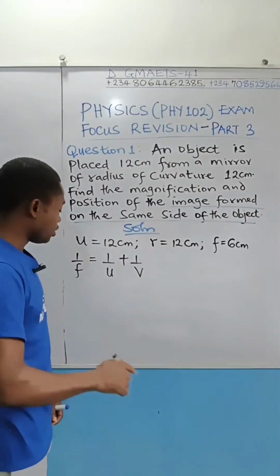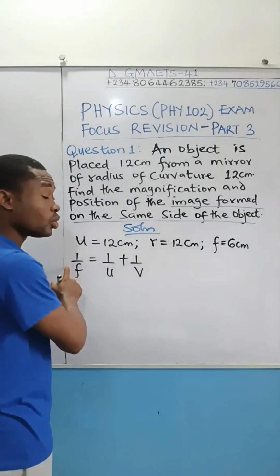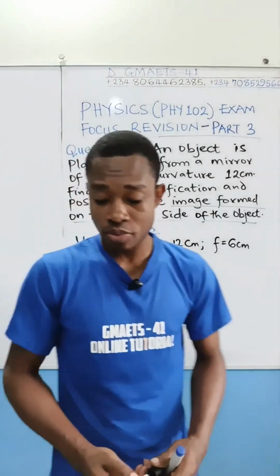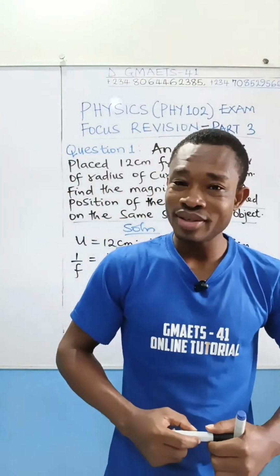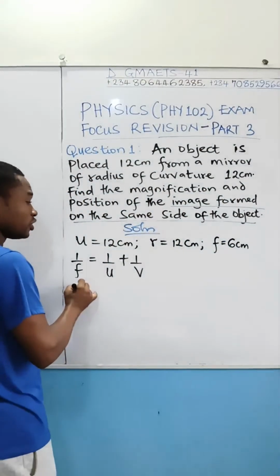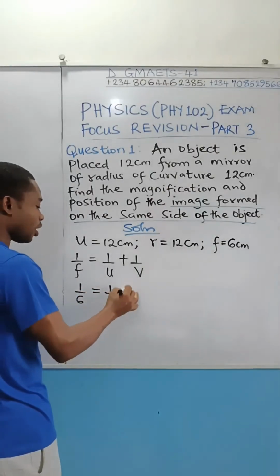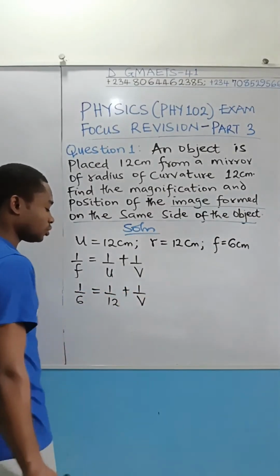That's a converging mirror, which means that the focal length is going to be positive. If it is a convex mirror, the focal length will be negative. Take note of that. If I substitute this, I'm going to get 1 over 6 equals 1 over 12 plus 1 over V, which I don't know.